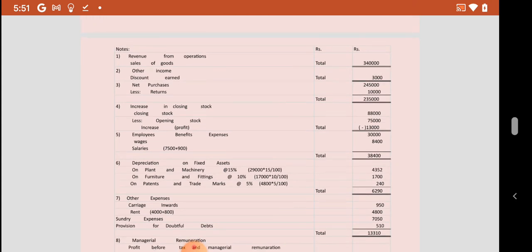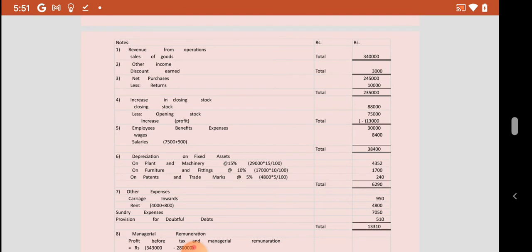Note 4, increase in closing stock. We compare the opening and closing stock. If the closing stock value is higher, then it is termed as a profit. Here the closing stock is higher by 13,000, so it is given as minus, it is a profit.